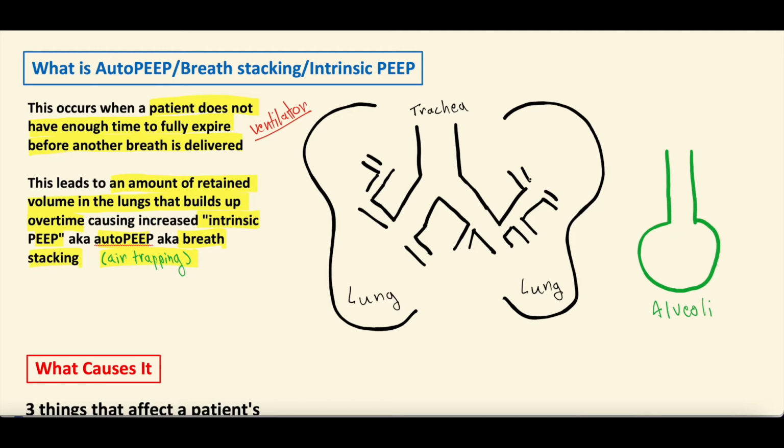But what we see with a breath being delivered by a ventilator is essentially, and there's some variability to this, right? There's volume control ventilation, where we set the amount of volume the patient gets. There's pressure control ventilation, where we set the amount of pressure a patient gets. For the sake of ease, all these concepts we're talking about, we're going to assume the patient is on a volume control mode of ventilation, where we set the amount of volume they're getting.